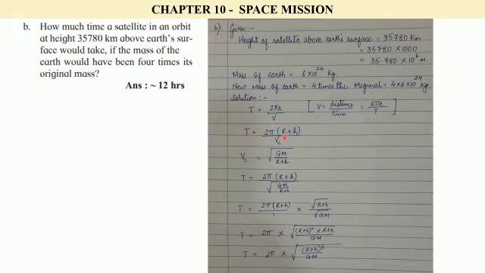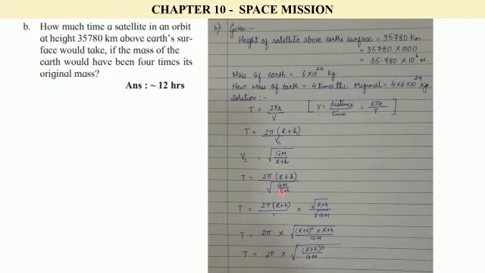This r over here is r plus h, and this velocity is critical velocity, so VC. The formula for critical velocity is square root of GM upon r plus h. Again, we will come back to this formula. So T is equal to 2 pi r plus h upon the value of critical velocity.